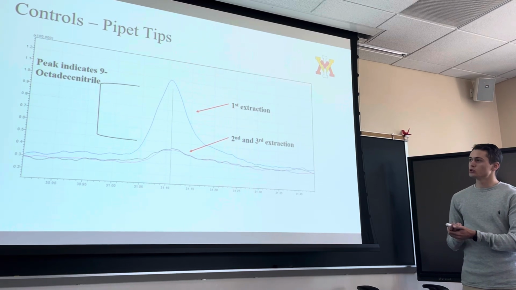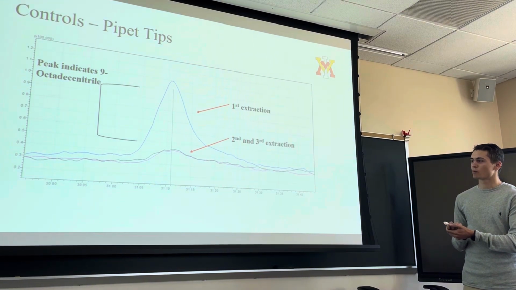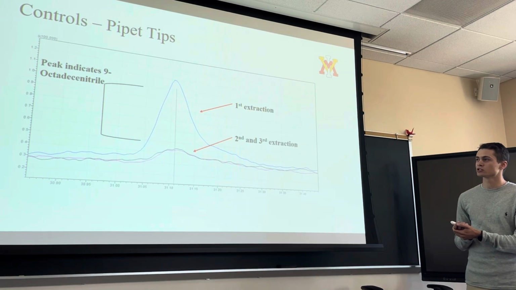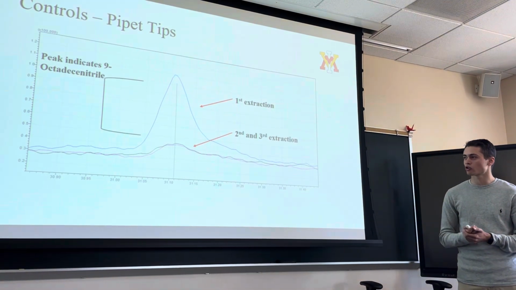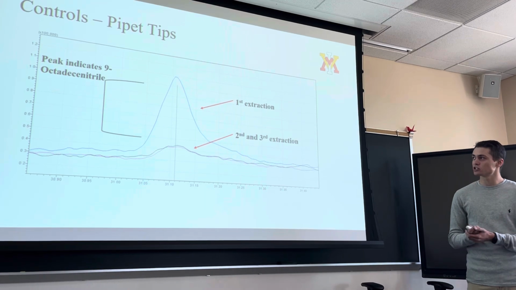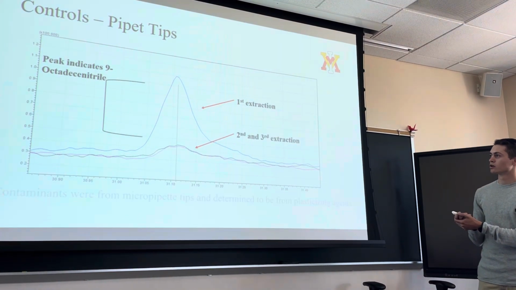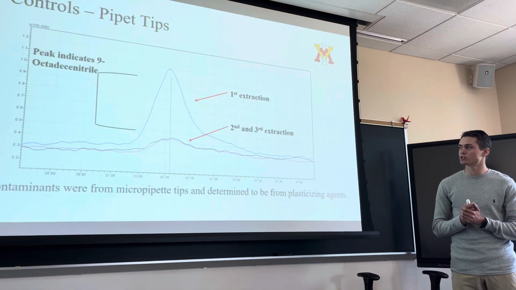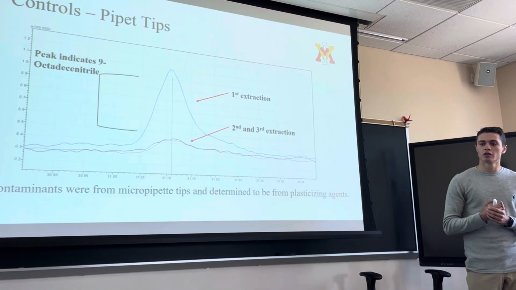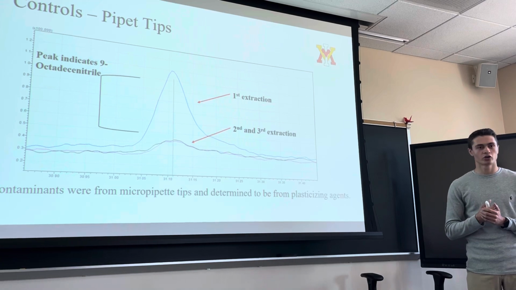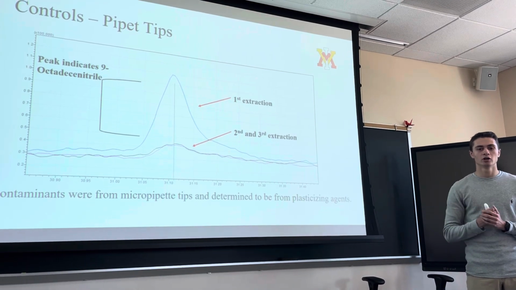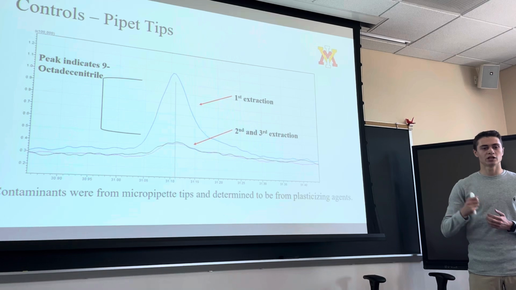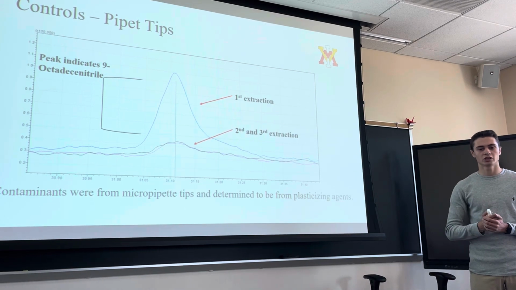For our controls, we noted contaminants. This peak from our GC mass spec of some of our samples indicates 9-octadecenenitrile, which is a plasticizing agent. We see contaminants from micropipette tips. Our method was to perfuse the tip with our solvents for 30 seconds, add them to our reaction vessel, and then use the same tip and repeat the perfusing in addition.